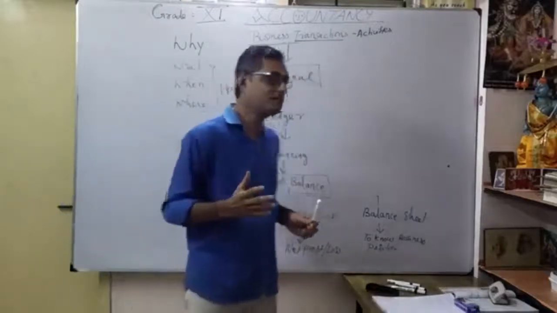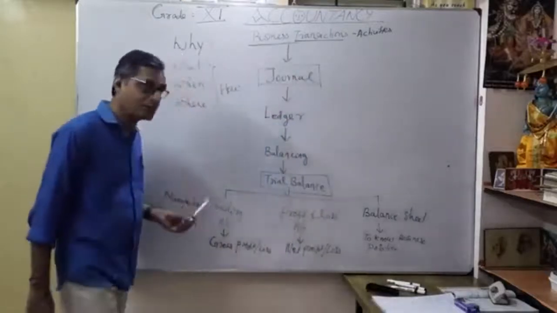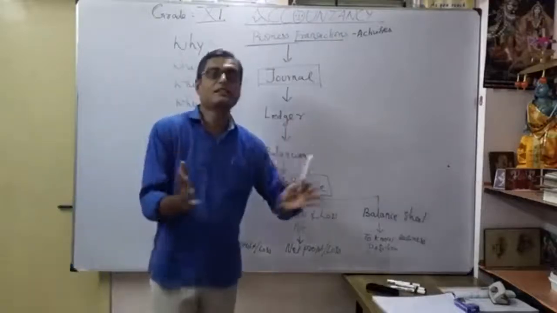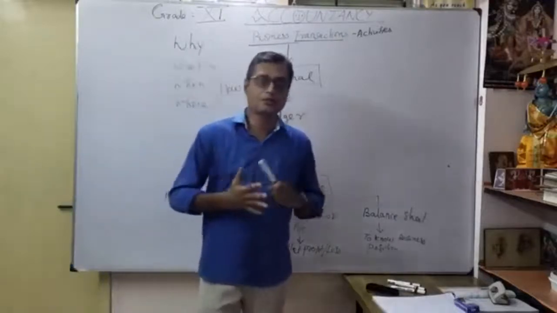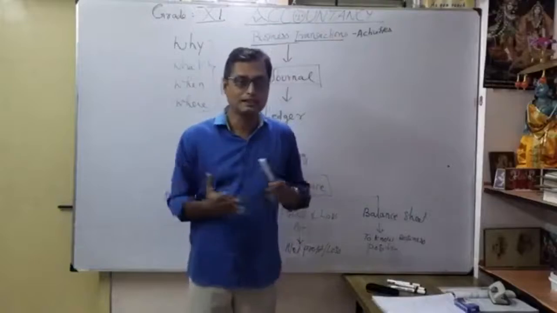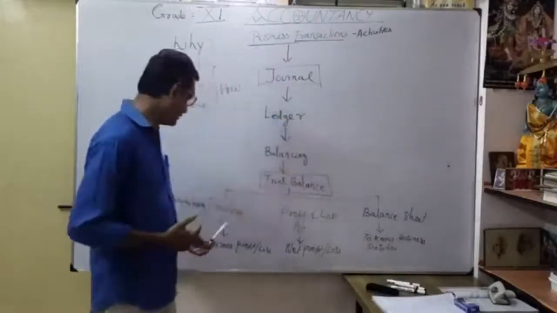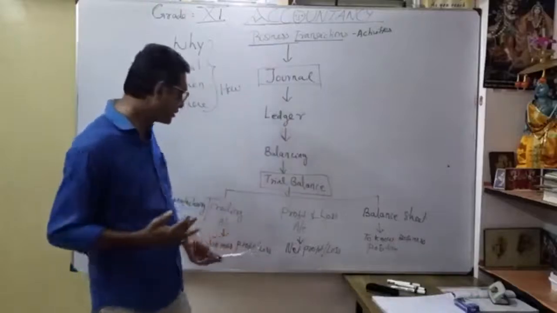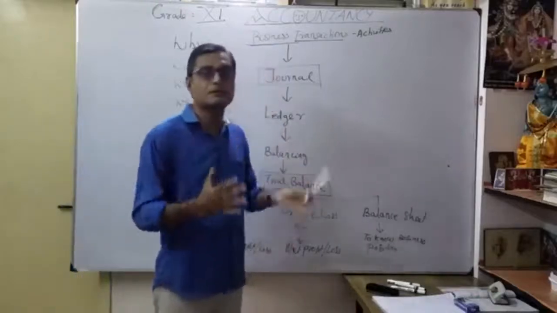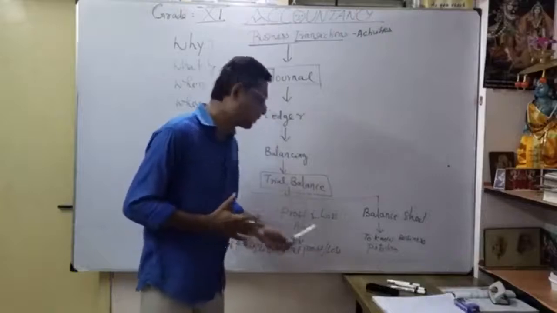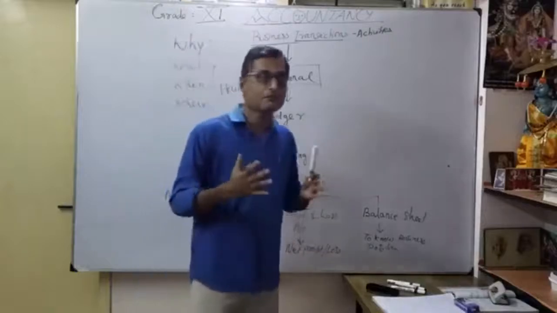Suppose you are a manufacturer, you want to prepare the manufacturing account and the trading account. Or you are just dealing in computer parts, or real estate, selling houses, like that, just trading the business, buying and selling, to know gross profit or loss. Profit and loss account, why am I going to prepare this statement: net profit or loss, whether the company is earning profit or loss.